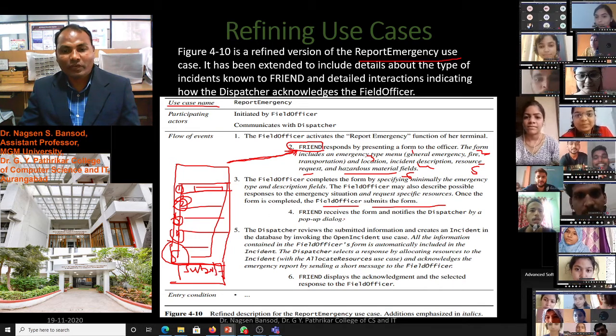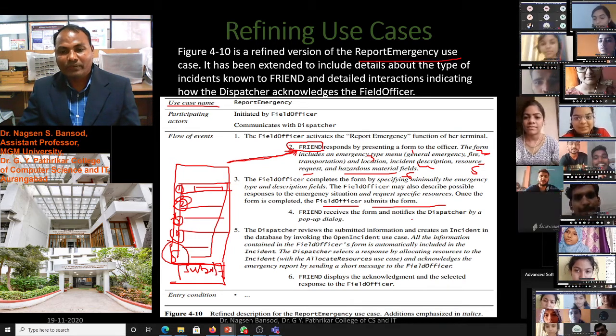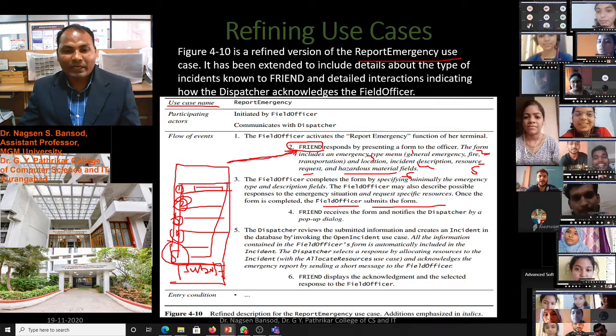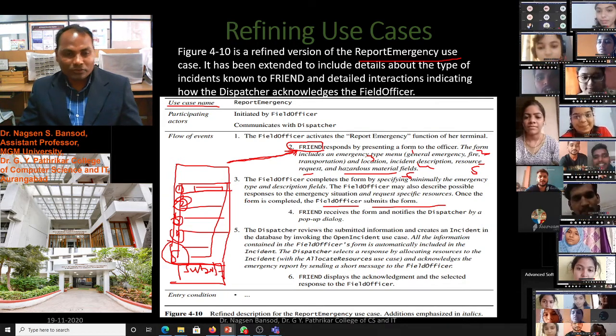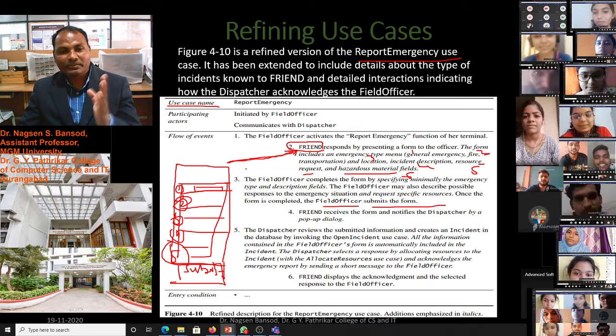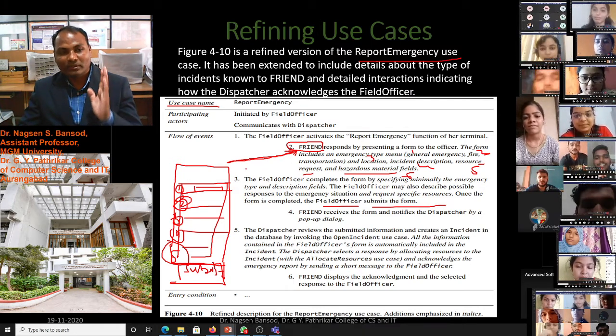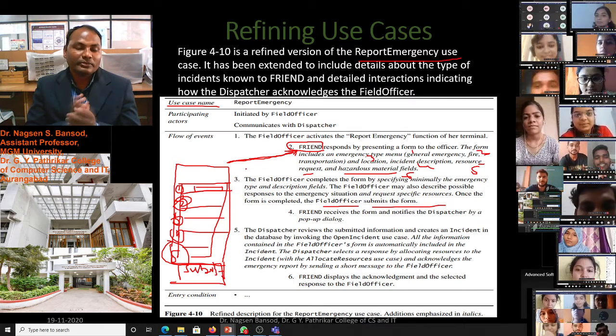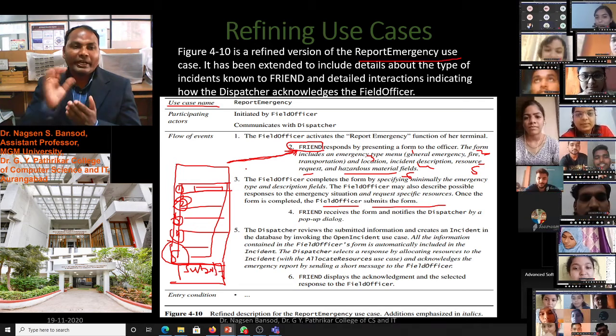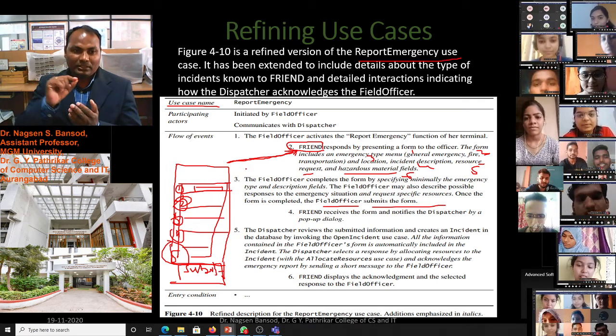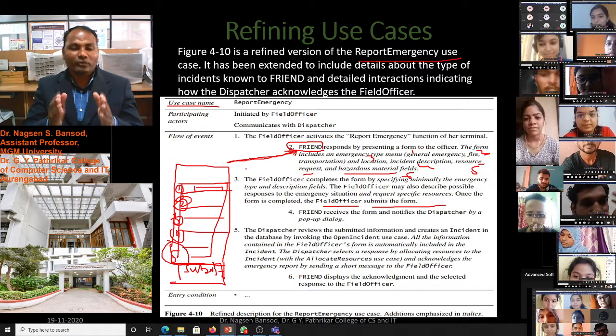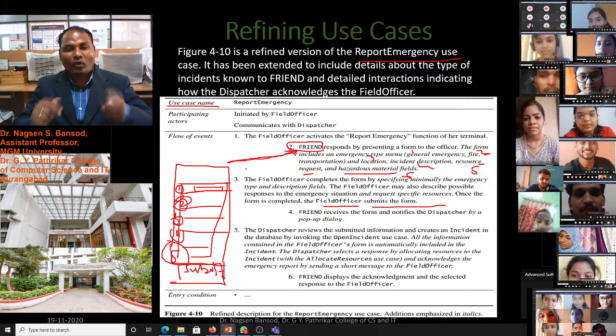The Friend software receives the form and notifies the dispatcher by a pop-up dialog box. We know in WhatsApp on our mobile phone, suppose someone sends a message, we get a red mark pop-up there. Similarly, in this Friend software, there is a pop-up dialog box option available.